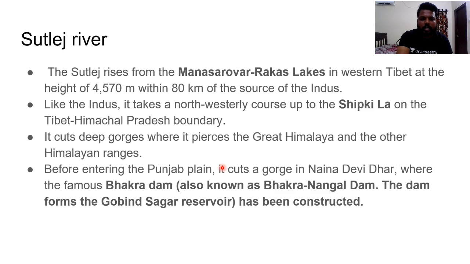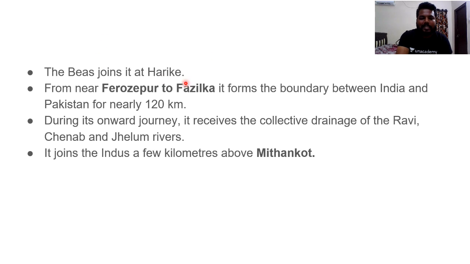The Beas River joins the Satluj River at Harike, and from Ferozepur to Fazilka it forms the boundary between India and Pakistan for nearly 120 kilometers. See, this river acts as a boundary between India and Pakistan for approximately 120 kilometers from Ferozepur to Fazilka.